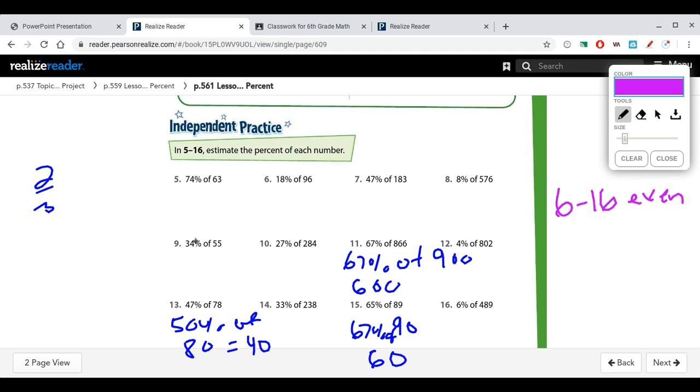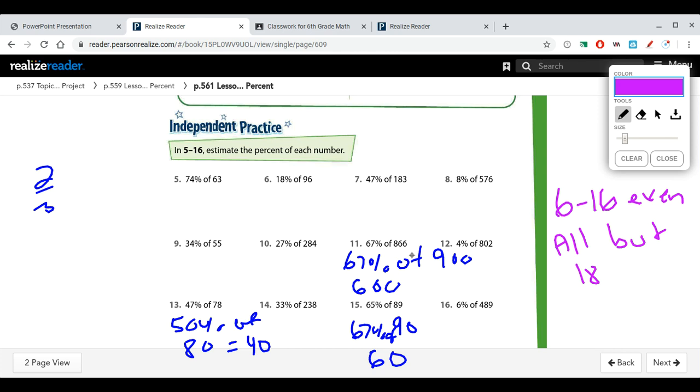I don't necessarily need to see the other work. If you want to give it to me, fine. But I do need to see your thinking of here's the estimation that I used, here's the answer that I got. And then on your math practices and problem solving, you are going to do all but 18 because the rest of them are going to be percent problems in word problem form.